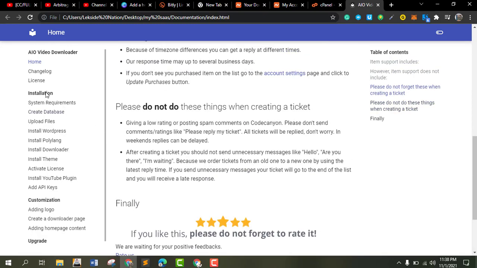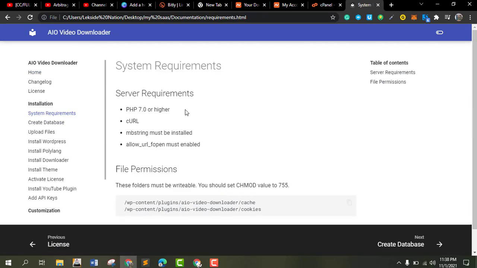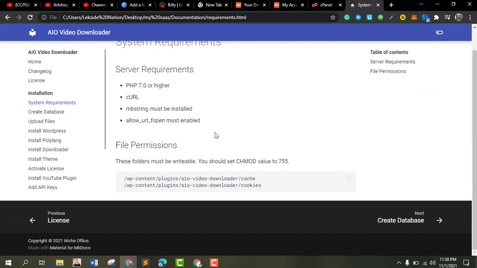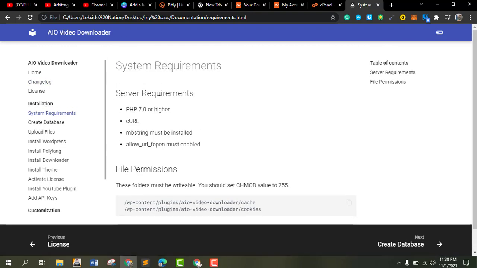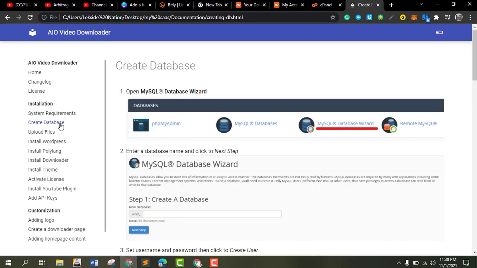Finally, what you have been waiting for. So the next thing is the system requirements. As you can see, the system requirements must be enabled. If they aren't enabled, then we're not going to do anything. The second one is creating a database.